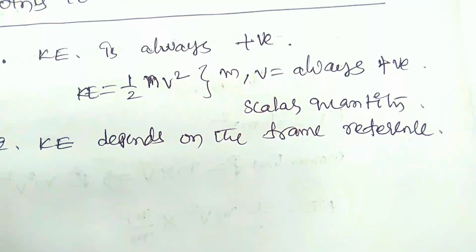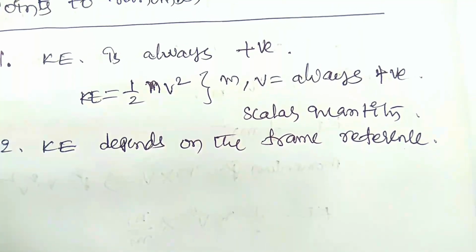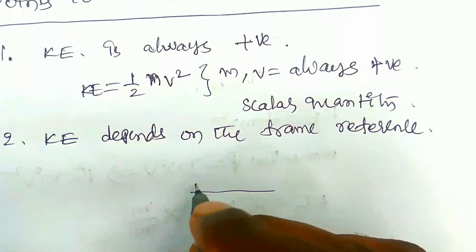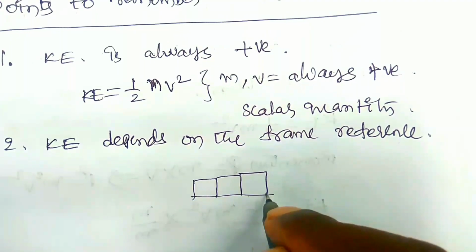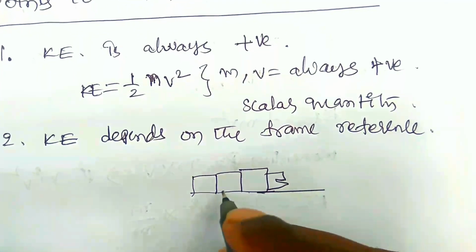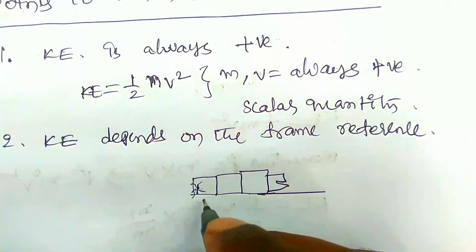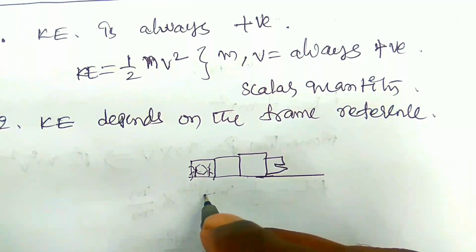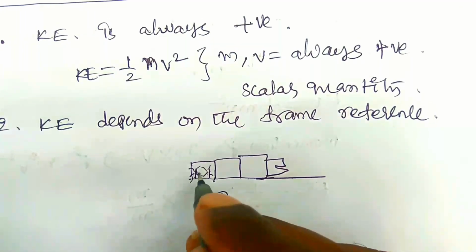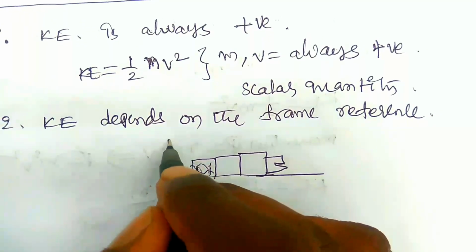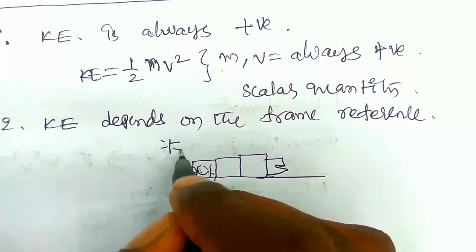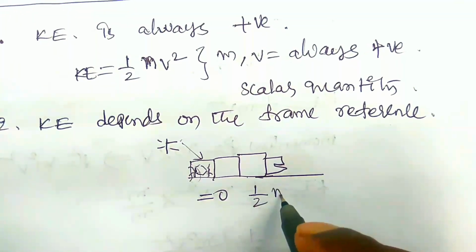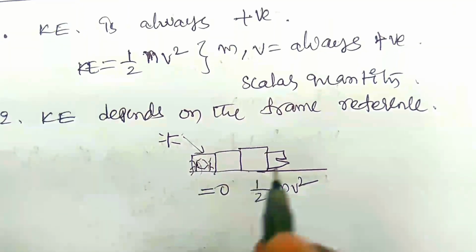It means the KE of a person of mass m who is sitting in a train, with respect to a co-passenger, is equal to 0. But the kinetic energy of this person with respect to a person who sees him from outside the train, in motion, is equal to half mv square. So this is the frame of reference.